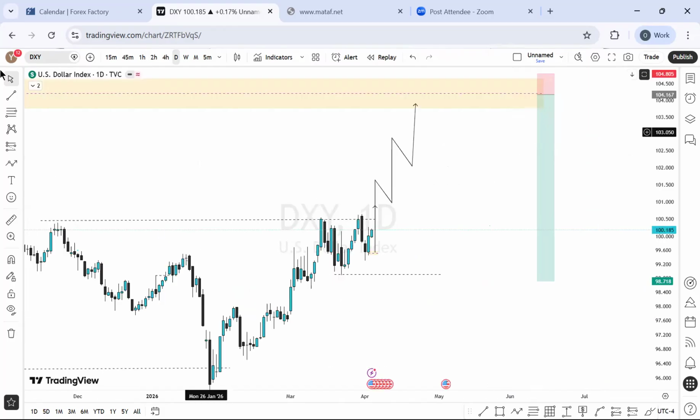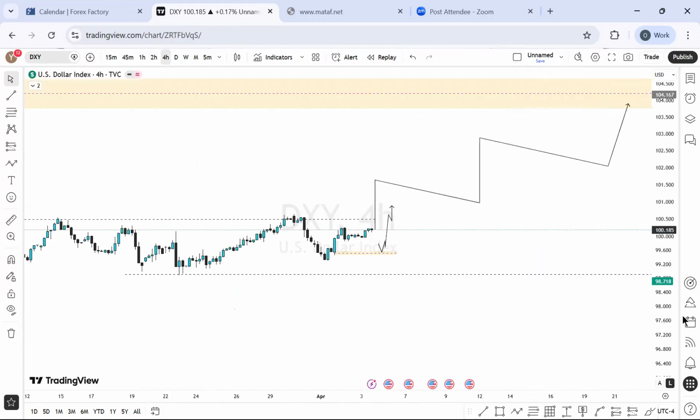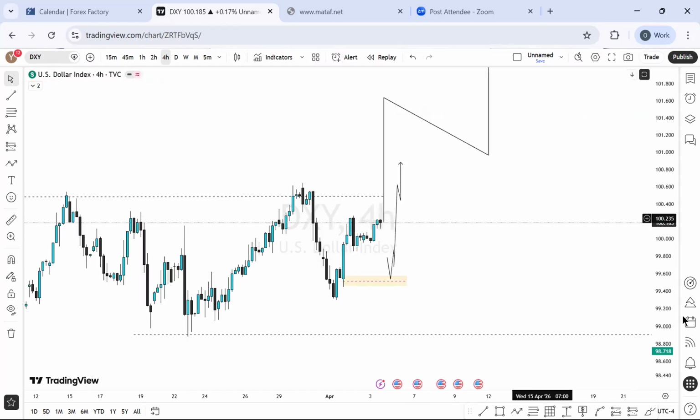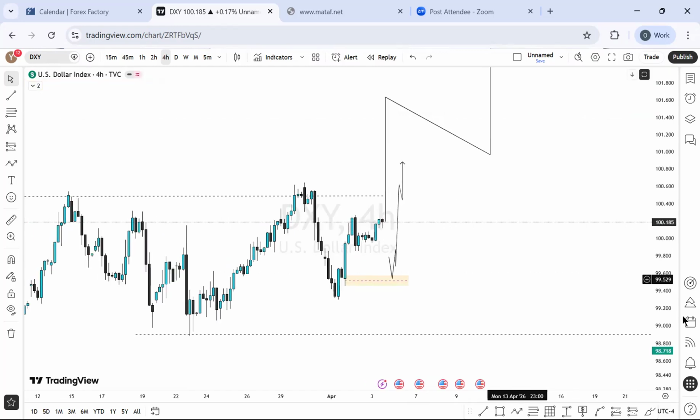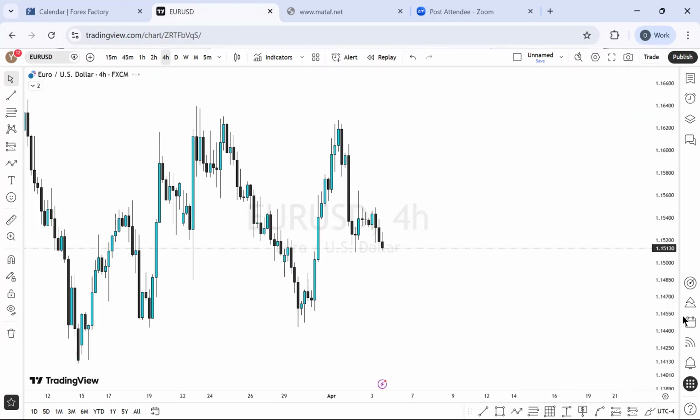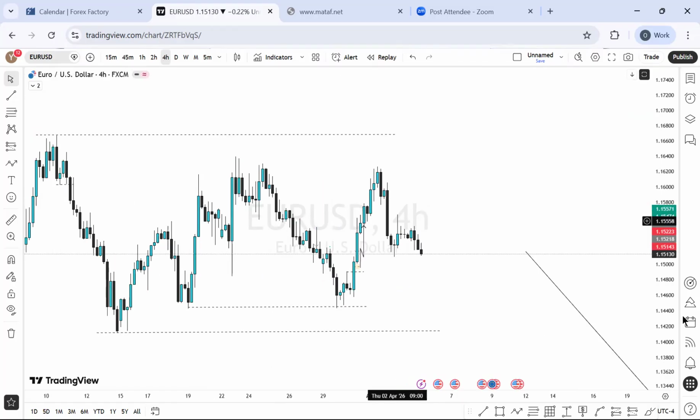So that being said, I'll move straight to the next one I have for this week, which is the currency pairs. So going to the currency pairs, I will first talk about the Euro US dollar. Euro US dollar also gave us significant profits last week, which was from this price level.